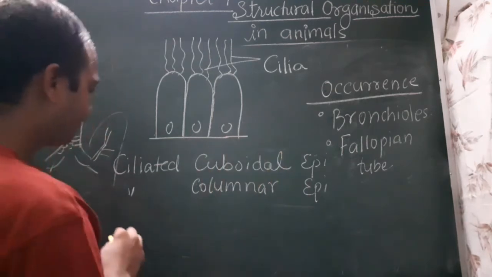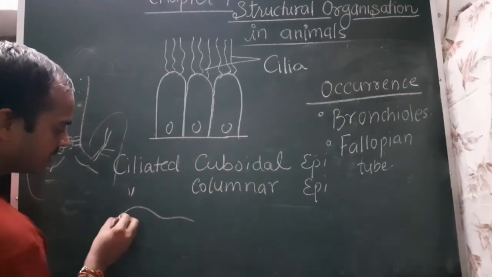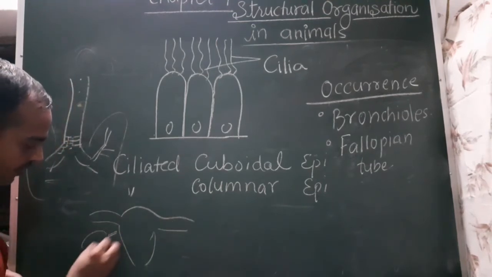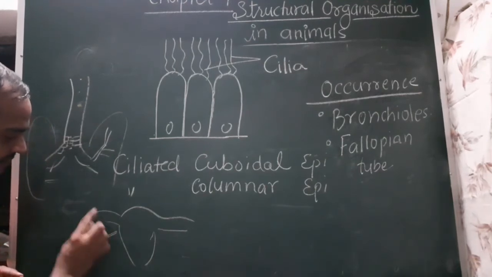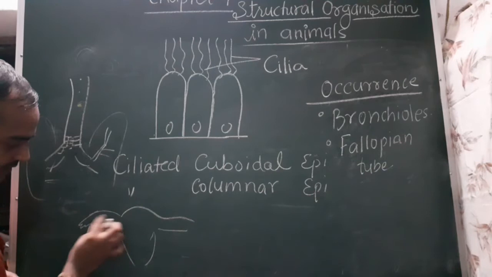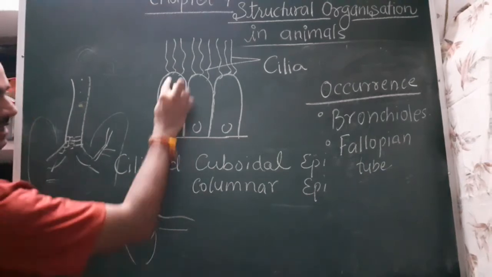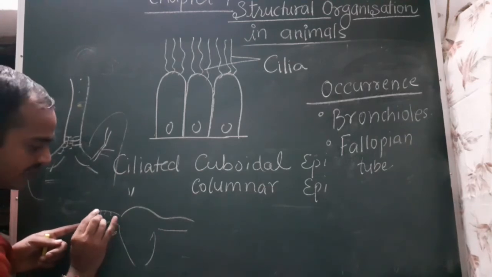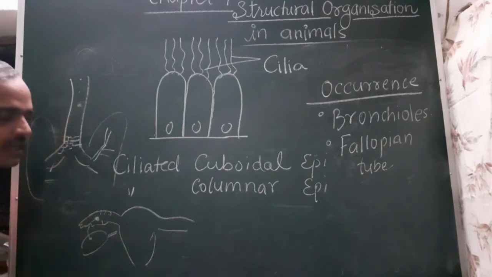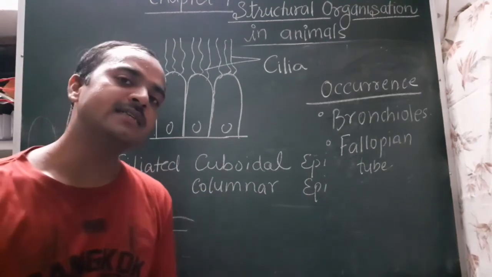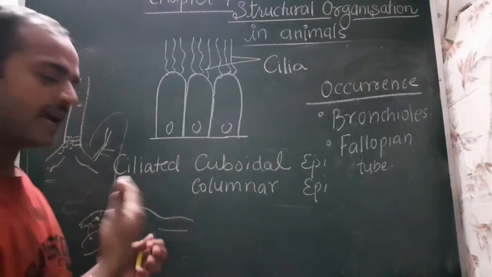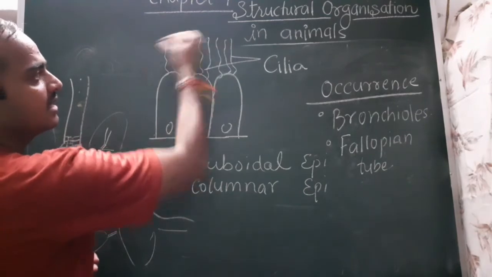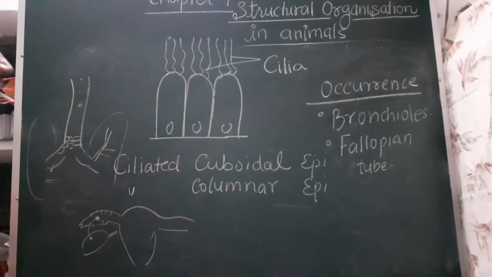Similarly, this is the fallopian tube. From the ovary, when the egg is released and taken over by this fallopian tube, again some ciliated columnar cells are present, which help in conduction of this egg cell from the fallopian tube towards the uterus. So it continuously moves and helps in conduction of mucus or egg cell or the particles which are present between these cells. Okay, so this is about